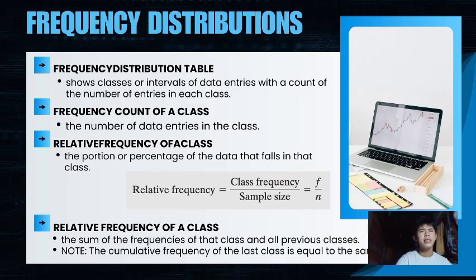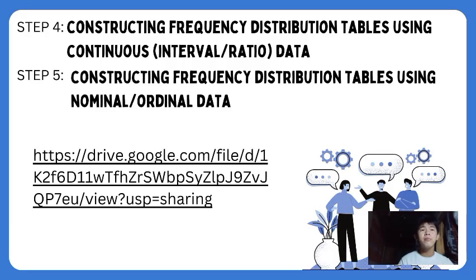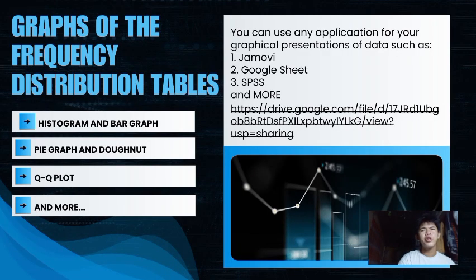So let's proceed in constructing frequency tables using the continuous or interval/ratio data, and then constructing frequency distribution tables using nominal or ordinal data. I have here the Google Drive link. You can click that so that you can see how I perform it in Jamovi. So with no further ado, let's start with graphs of the frequency distribution table.